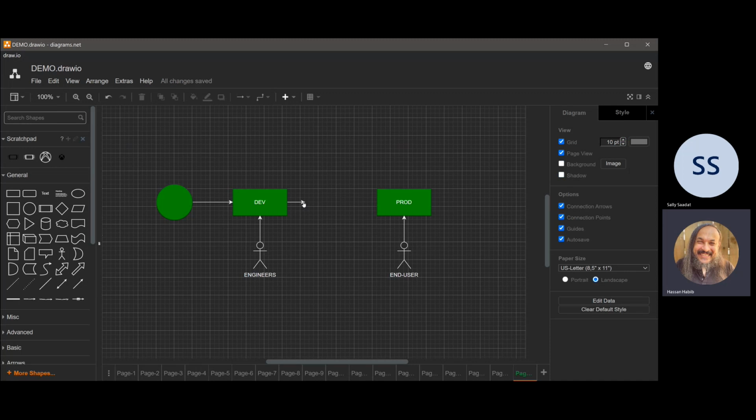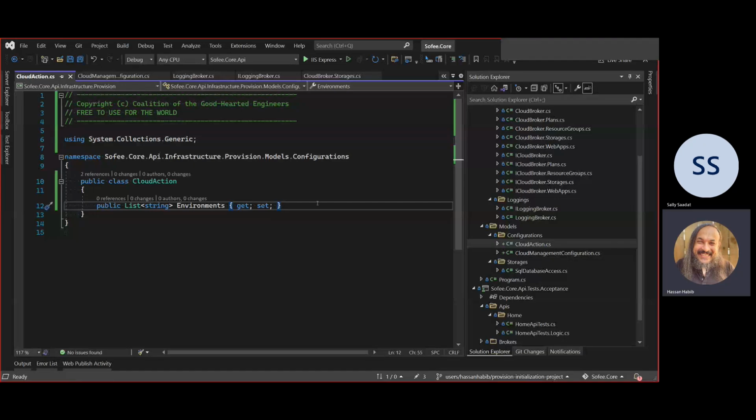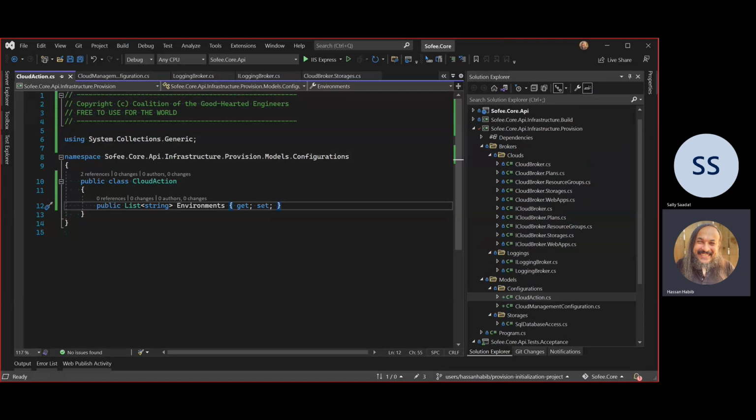And when this happens, you'll be able to do that through code, through this provisioning project that I just talked to you about. So up means I want to create the environment, down means take down that environment. That's what that basically means. And then the rest of that is that they'll tell me the project name, the environments that you have, and all that. So, okay, we have this configuration.